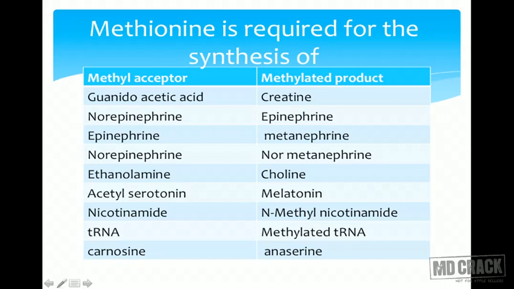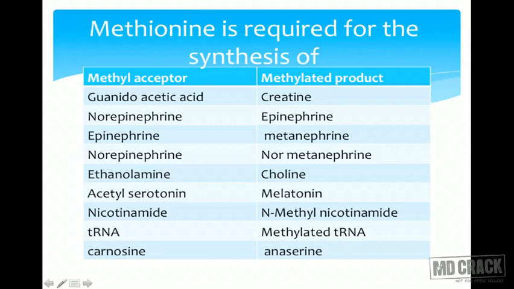Now one important thing: the first one is guanidoacetic acid. Why have I put it first? Just now I told you how guanidoacetic acid is formed from glycine. Glycine is the precursor for guanidoacetic acid, and this undergoes methylation to form creatine. Norepinephrine is converted to epinephrine by methylation. So what is the difference? Nor does not contain a methyl group. No methyl group, norepinephrine. Methyl group, epinephrine. Okay, that is how you can remember. Norepinephrine does not have a methyl group.